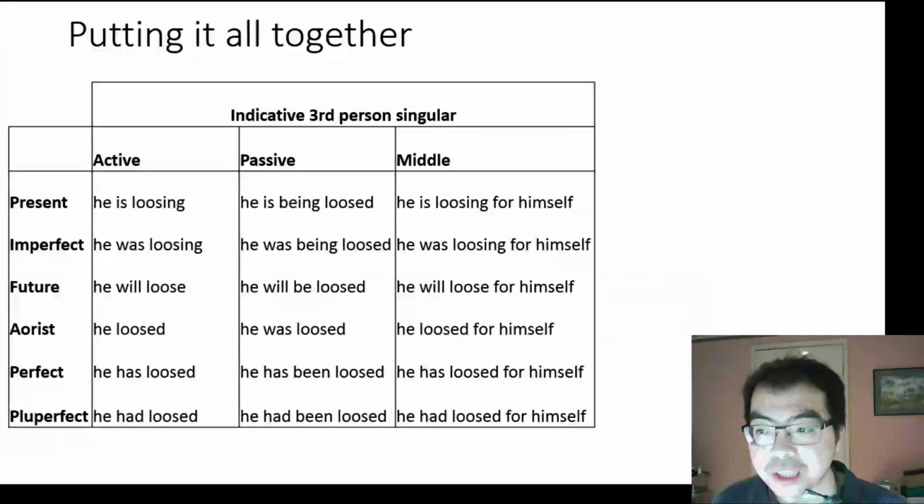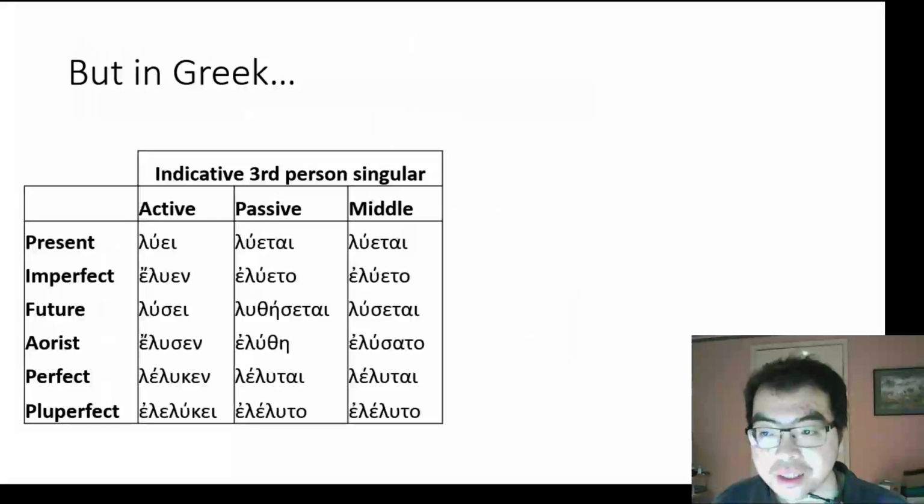Now, putting it all together, we have all the forms of the indicative third person singular for luo, which means I loose. And you can see that in English, there are many auxiliary words such as I, is, was, being, been, that tell of its voice and tense. But in Greek, it's all just one word. Notice that some passive and middle forms share the same spelling. Only context will determine whether it is in the passive or middle voice.